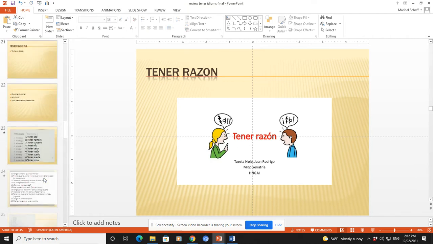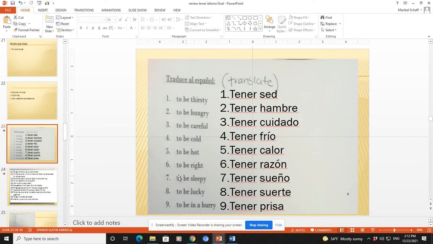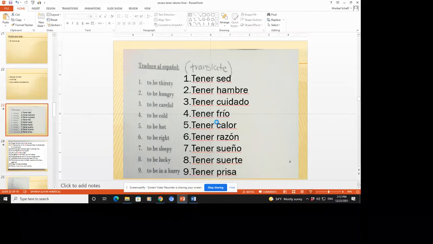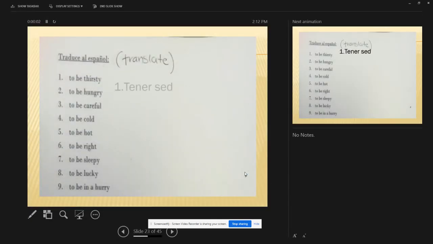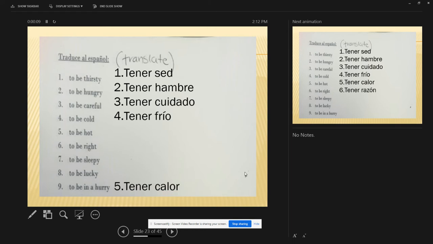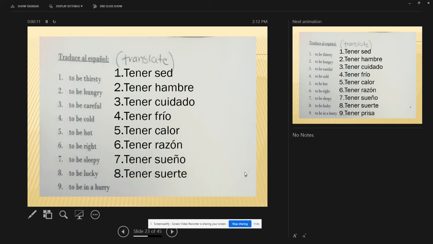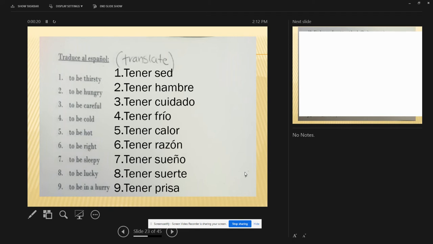So, for these expressions, I want you to write these down. So go ahead and pause the video and write these expressions down. If you cannot see the board, then please just copy them from the whiteboard that is posted again next to the podium. We have a big poster in there with these definitions. So please write this in your notebook. So pause the video and write this down.